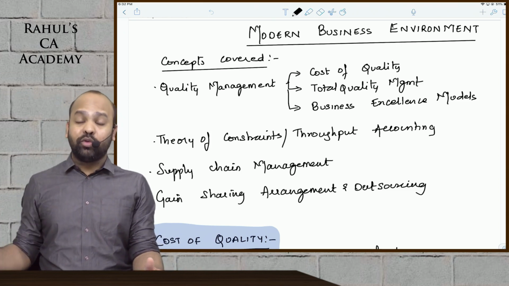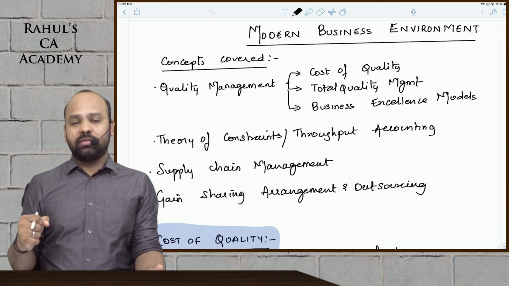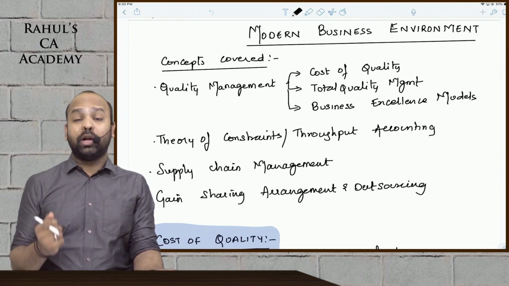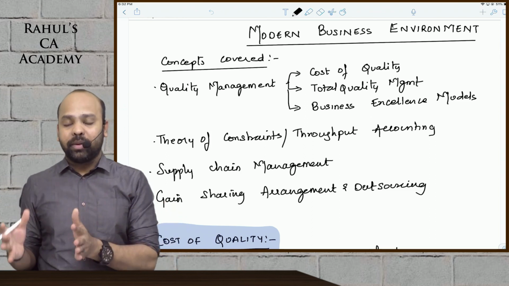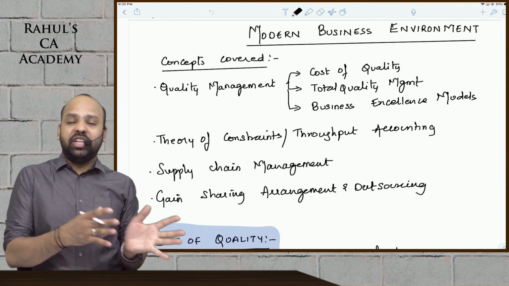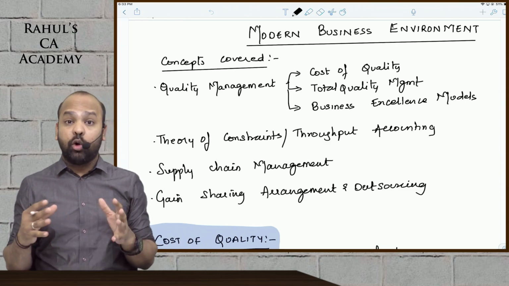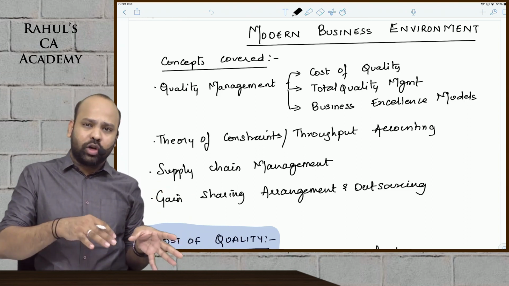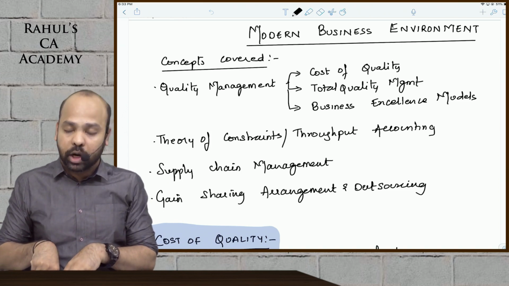The consumers will determine what values they need, what their requirements are. You will have to manufacture a product as per the requirements of the consumer. This is how the modern business environment functions, how things have drastically changed. This is what we also discussed in introduction to strategic cost management, how traditional cost management is totally different from what we actually do under strategic cost management now.